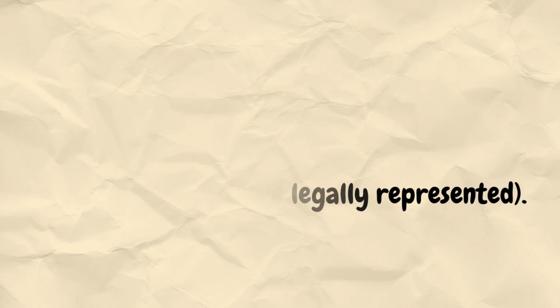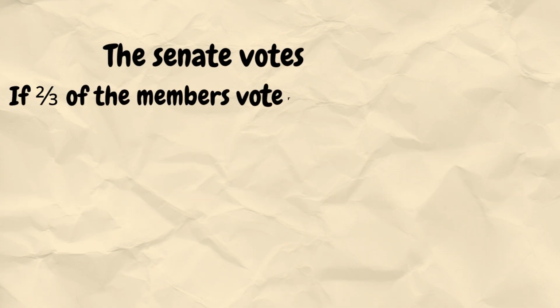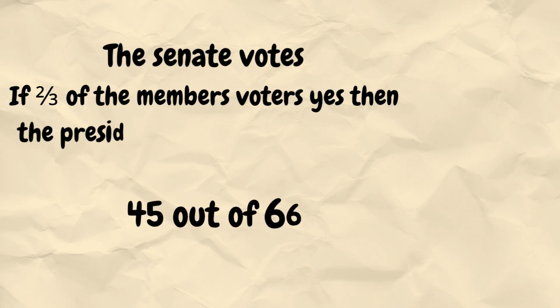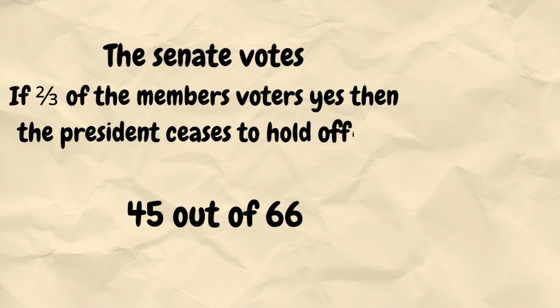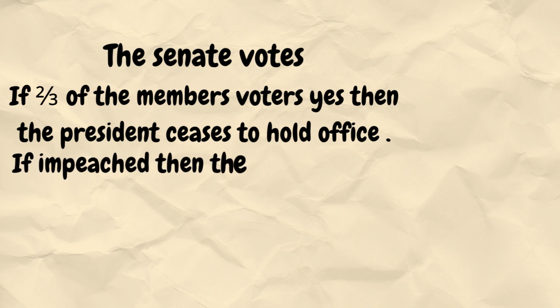Then the Senate votes. If at least two-thirds of all the members of the Senate vote to uphold any impeachment charge, the president shall cease to hold office. Kenya's Senate has 67 members. Two-thirds is approximately 45 senators. And notice, they only need to uphold any one charge. Not all of them, just one. If 45 or more senators agree that even a single charge has been proven, the president is removed.